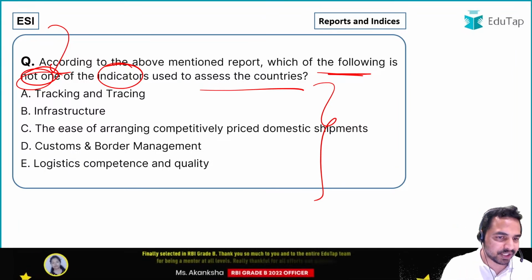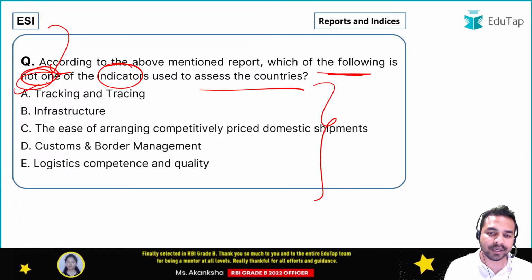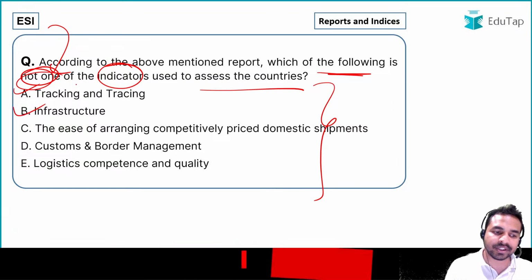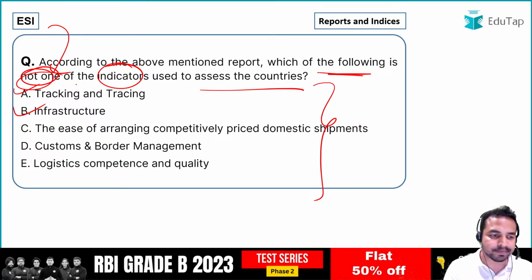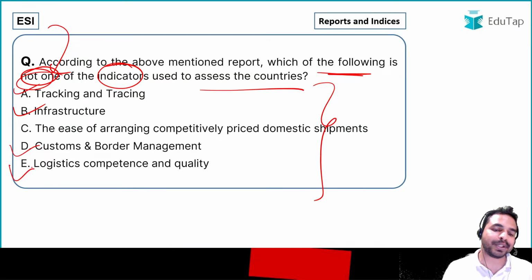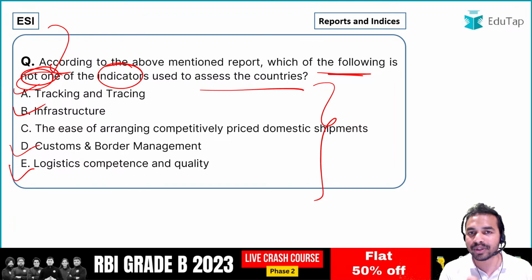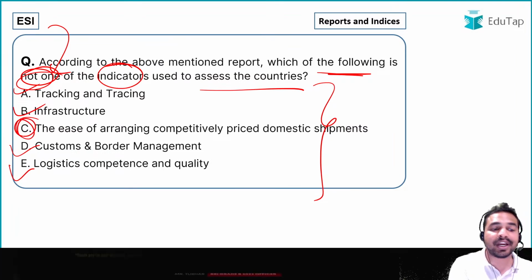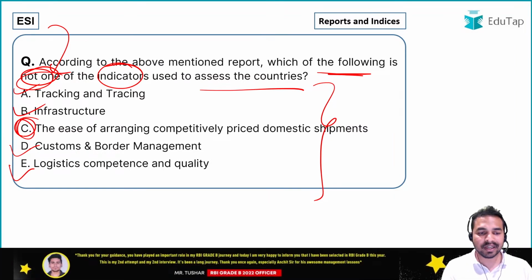First statement says it is tracking and tracing. That is absolutely right. Second statement says infrastructure. Absolutely right. We have already covered it. Option D says customs and border management. That is once again the indicator used. Option E says logistic competence and quality. It is also a very important indicator used by this index. So what is the right answer? The right answer is option C, which is not an indicator used by this index. That is the ease of arranging competitively priced domestic shipments.